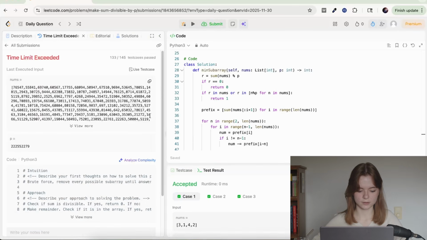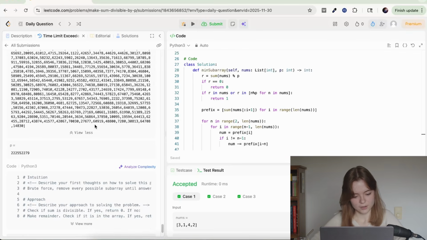All right, time limit exceeded. So clearly we need to optimize before we can get all our test cases passing. Okay, so none of these are bigger than this, are they?